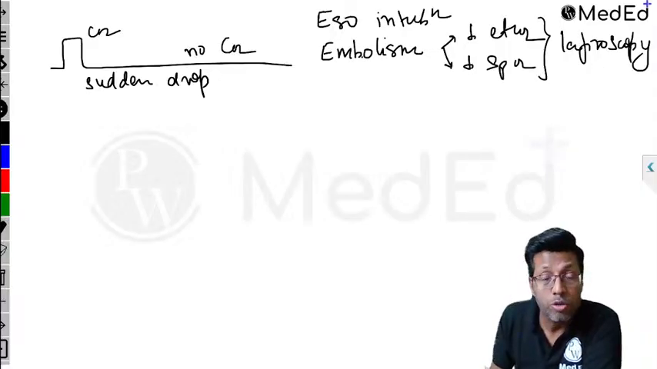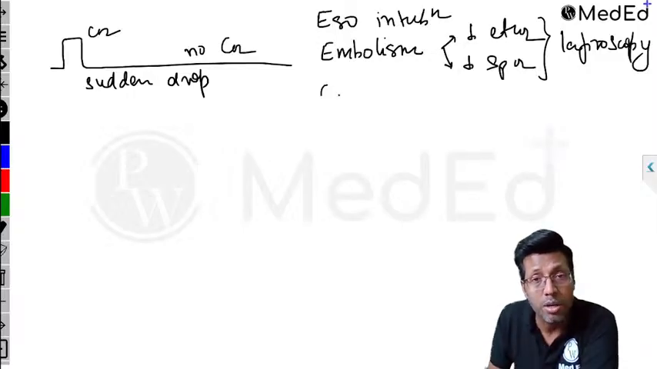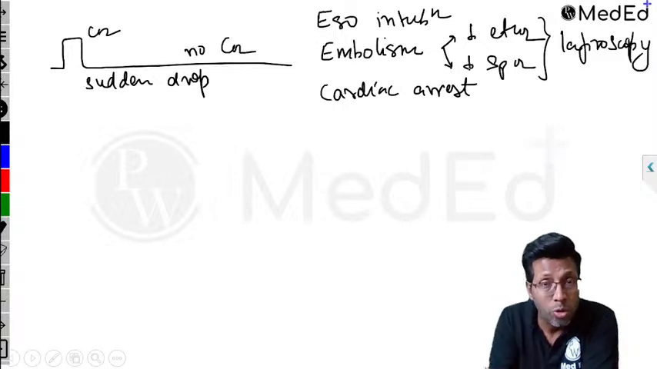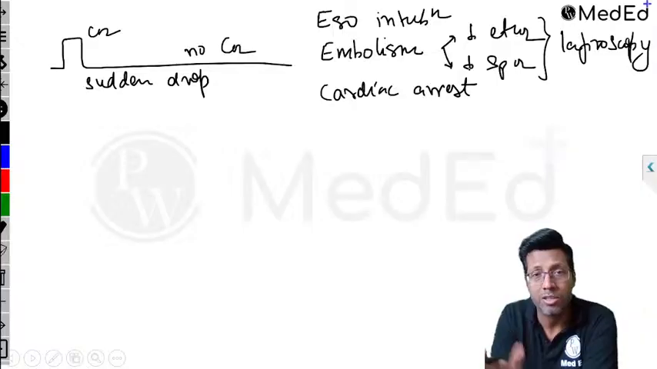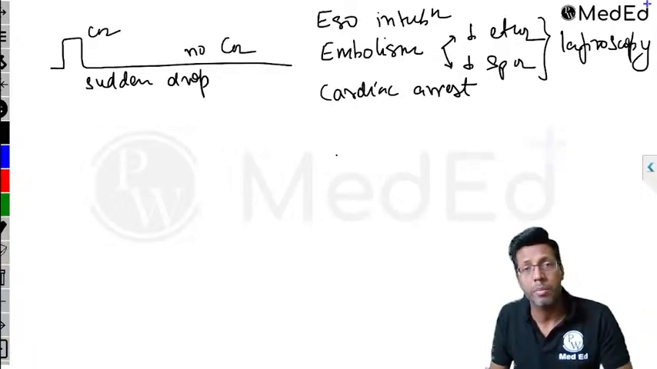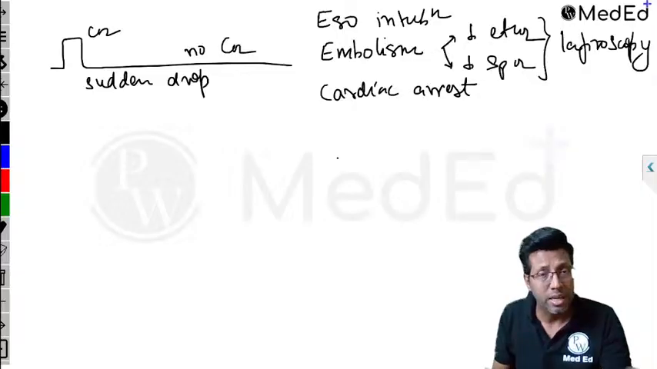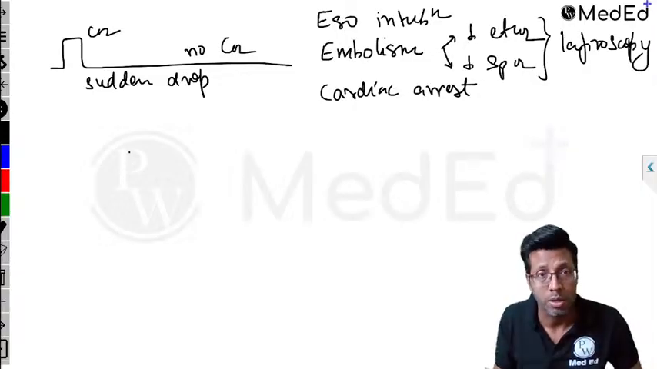All right. So that is esophageal intubation, embolism. Also, if someone has died, no CO2 production. So if there is a cardiac arrest, you will get no CO2 production. Complete obstruction of endotracheal tube, or disconnection from circuit, accidental extubation, that is also there. But these are the basic points: esophageal intubation, embolism, cardiac arrest, disconnection of the circuit, and accidental extubation.